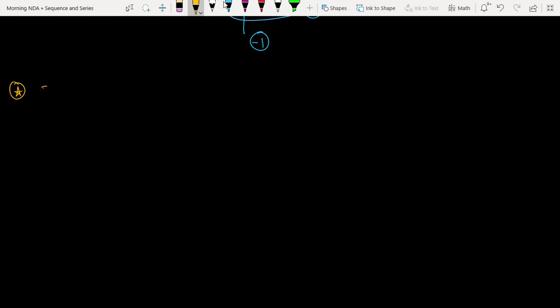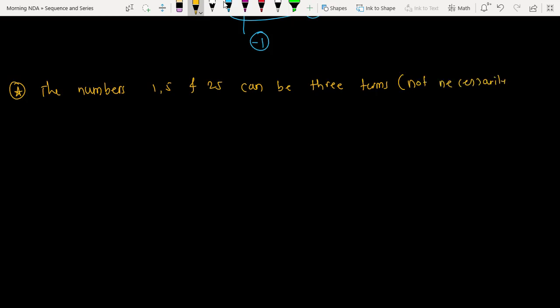The numbers 1, 5 and 25 can be 3 terms, not necessarily consecutive, of...